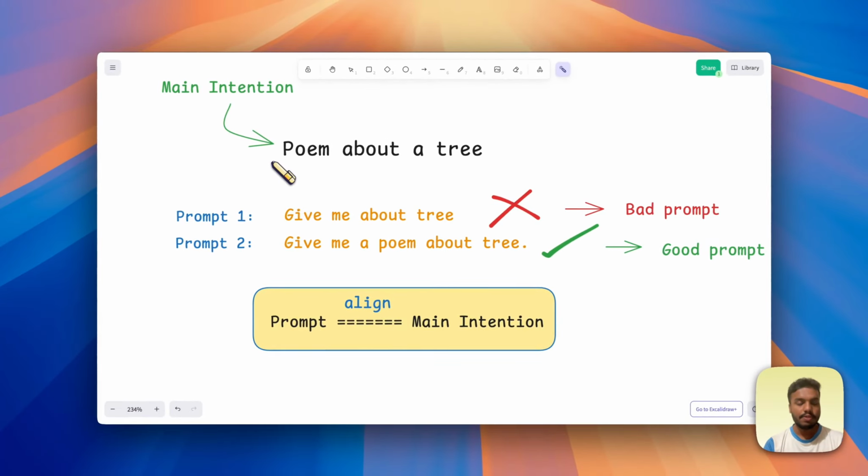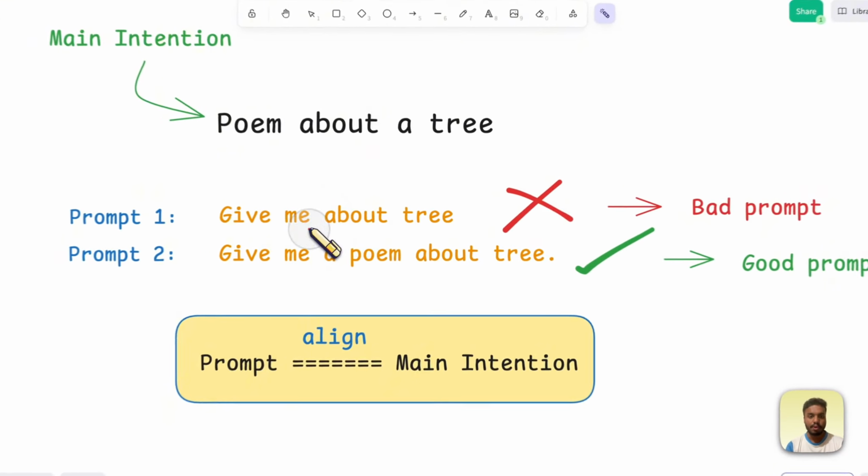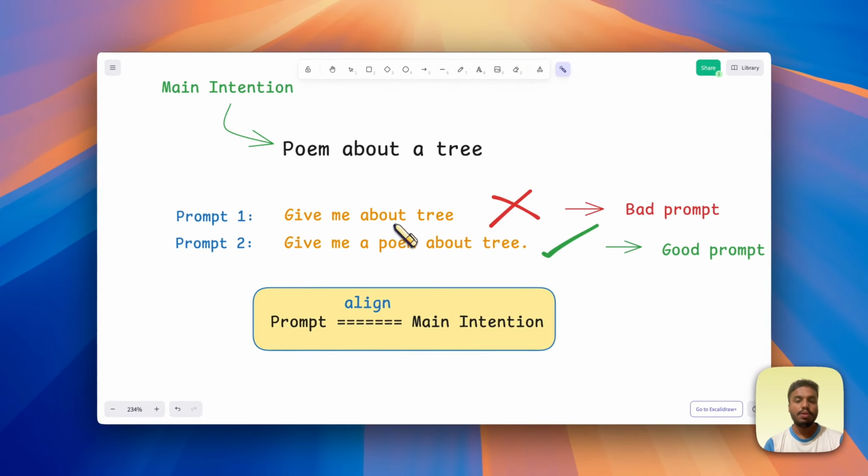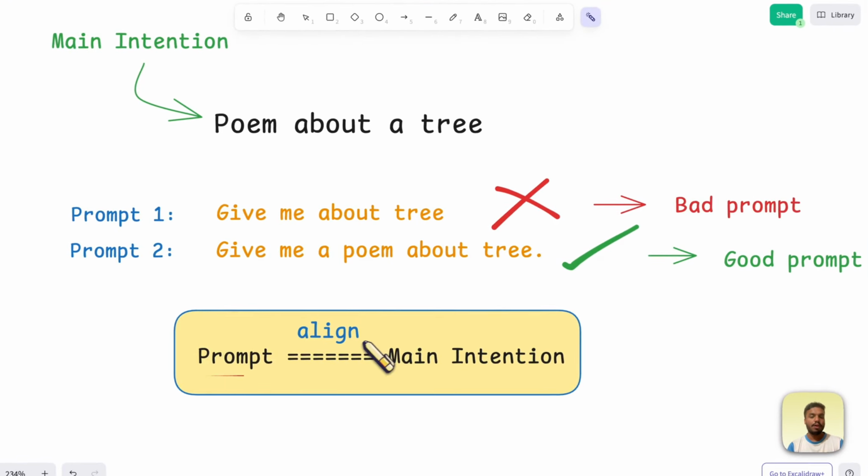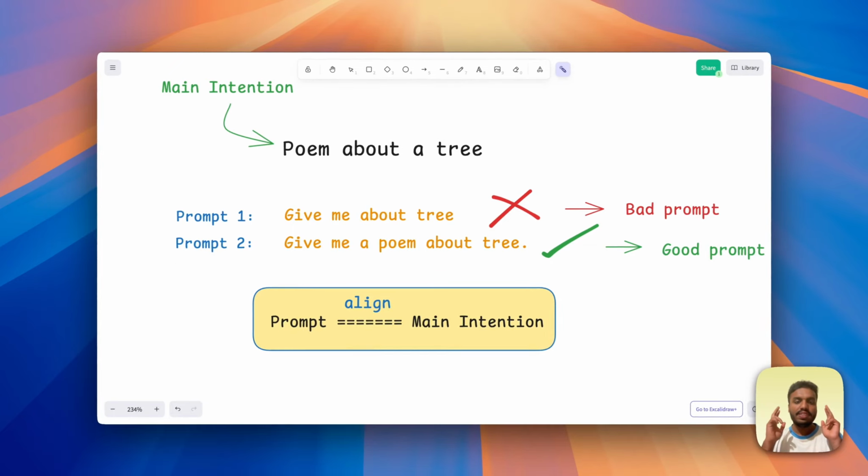If we did not specify our main intention in the prompt, this prompt on giving to AI does not give the poem, which makes it a bad prompt. Our prompt should always align with the main intention. In simple terms, what we think it should be in the prompt. Here, we thought of getting a poem. That thing we specified in the prompt.